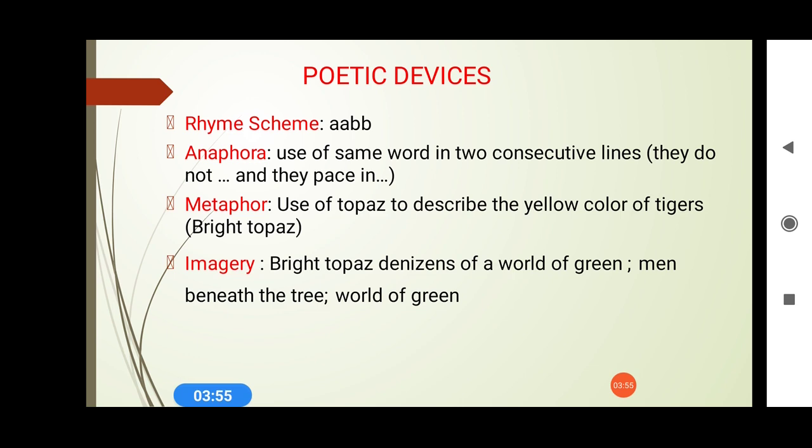The imagery used by the poet is visual imagery. Visual imagery means what? Just close your eyes and repeat this sentence: bright topaz denizens of a world of green. You will get the image in your mind of the bright color of the tigers, how they are sleekly moving in the world of green.